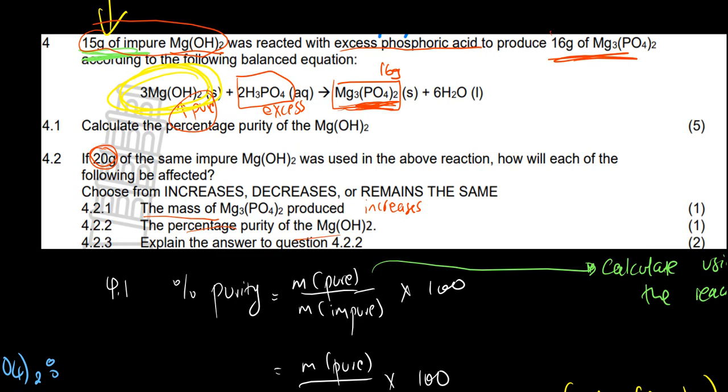Okay. So I see the basis of your explanation. I think you are saying that because we said in 4.2.1 the product will increase, that means the pure sample will also increase. And if the pure increases, then it increases percentage purity. That's what you are saying.